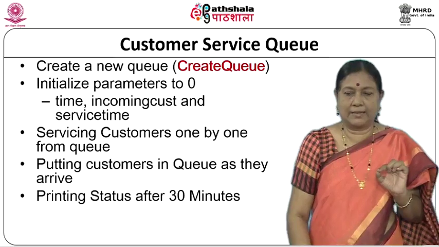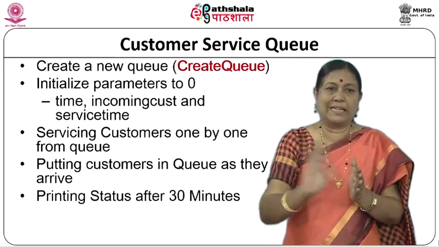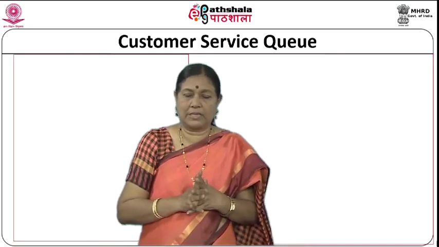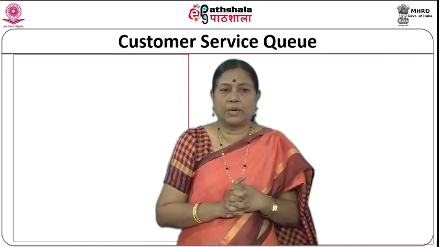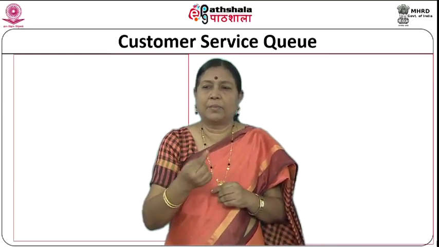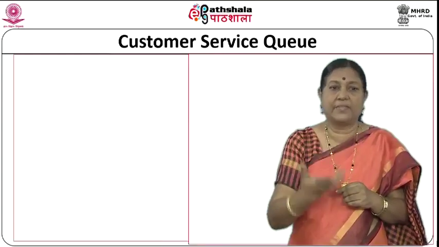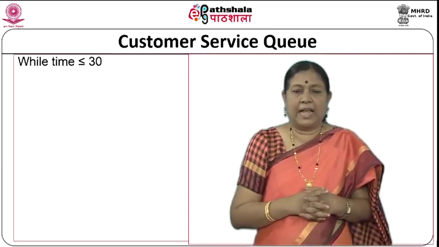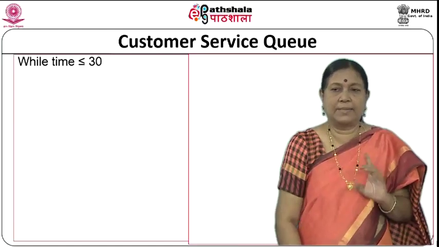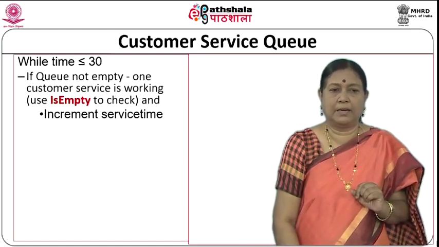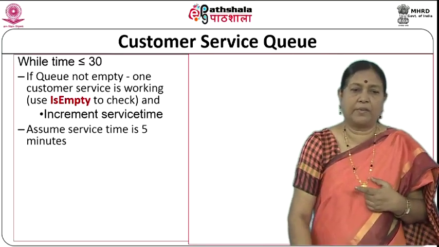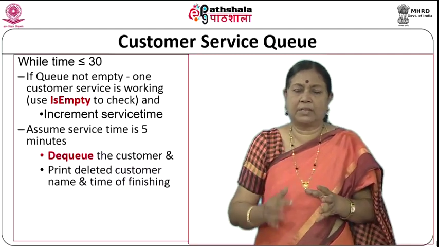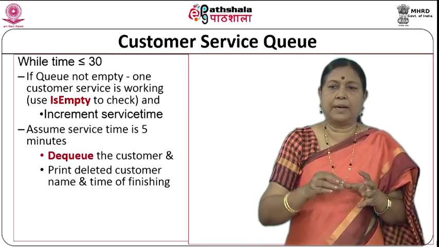So, while time is less than 30, because we are doing operations, maybe we are printing the status after every 30 minutes. So, if the queue is not empty, that means there is a customer in the queue, and one customer service is working. So, that means at least one person is being serviced. So, how do you do that? To check whether the queue is empty, use the empty queue check, and then you increment the service time. So, while time is less than 30, increment it. Assume service time is 5 minutes, we have already told about that. So, after 5 minutes you dequeue the customer and print the deleted customer name and time of finishing.